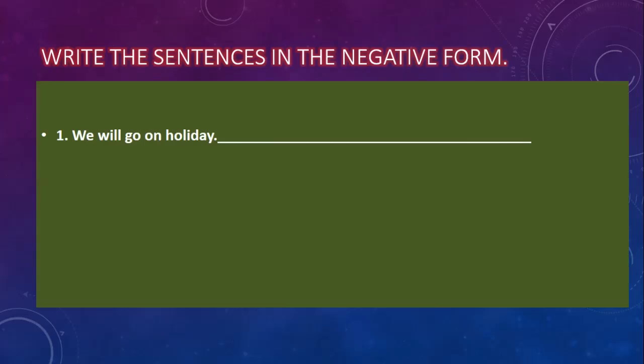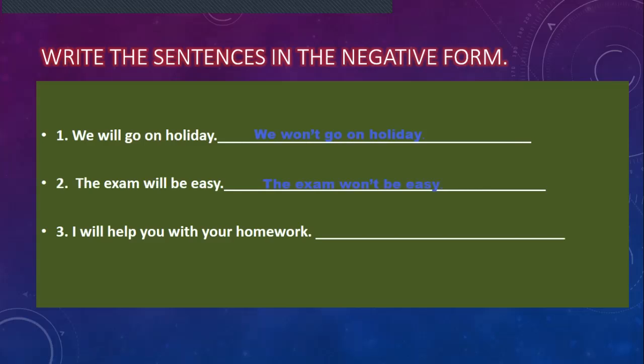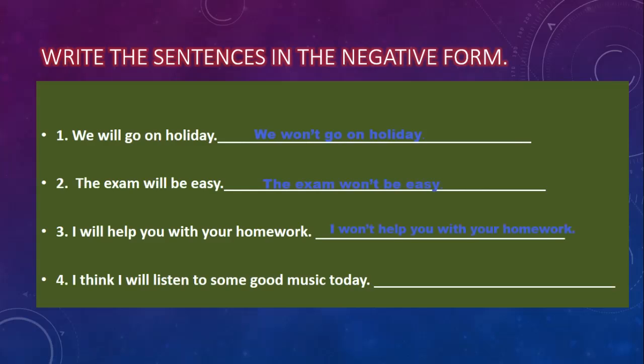They studied a lot. I think they will get fantastic grades because they studied a lot. This is my prediction. Now it says write the sentences in the negative form. This is quite simple. We will go on holiday. That is affirmative. And now we have to change the same sentence to the negative. What do we do? Well, we put will in the negative form. We won't go on holiday. The exam will be easy. What do you think is the answer? The exam won't be easy. I will help you with your homework. I won't help you with your homework. I think I will listen to some good music today. I think I won't listen to music today. Okay?